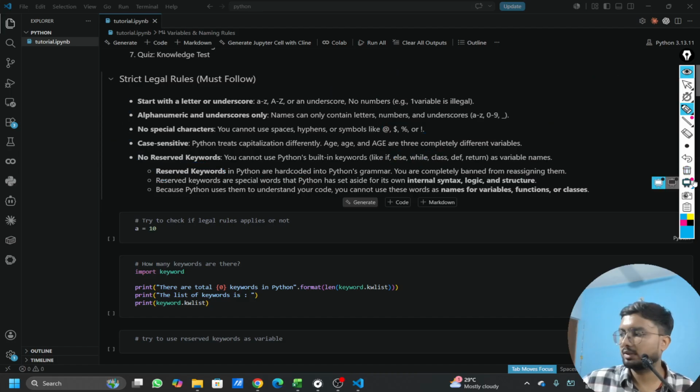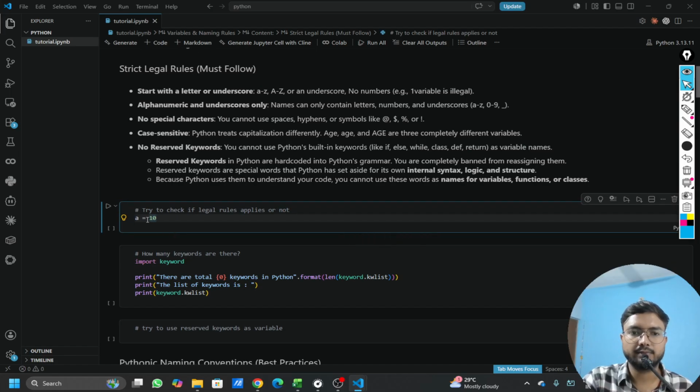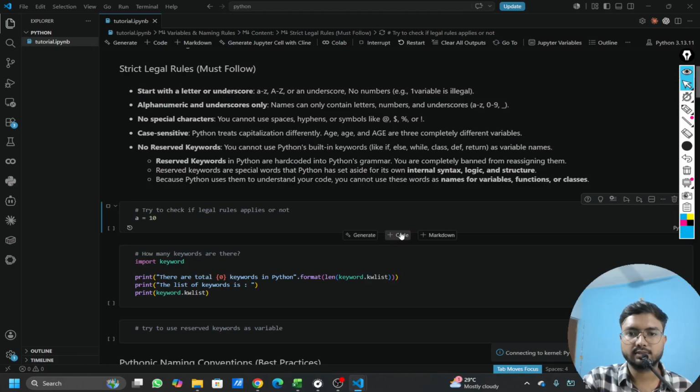So let's try to jump into our practice. Since this is a Jupyter notebook, we can directly practice the code here. Let's declare some variable. For example, I have created a as a variable, and we have used the assignment operator equal to assign a value to it. At runtime, which means when I execute this, that time only this a will identify that it has been assigned an integer as a data type. I will just run this, and then I can check what is the value of a.